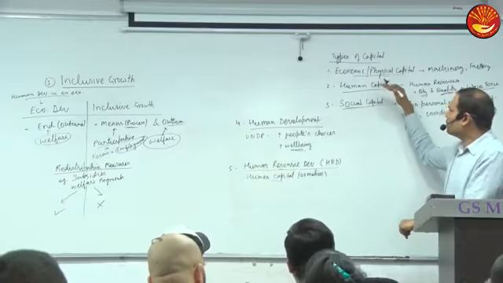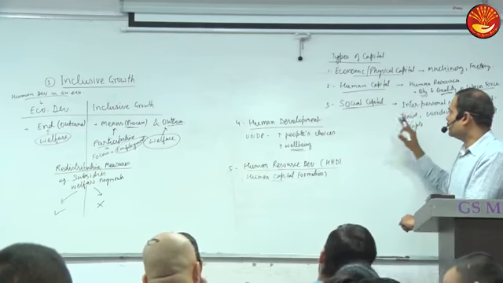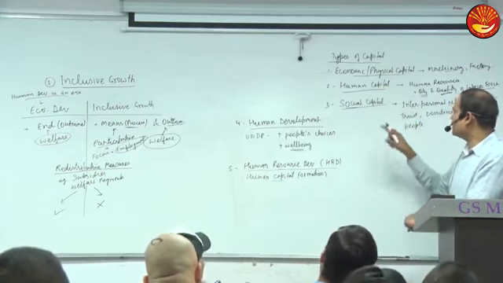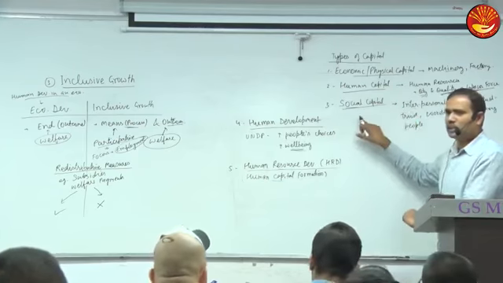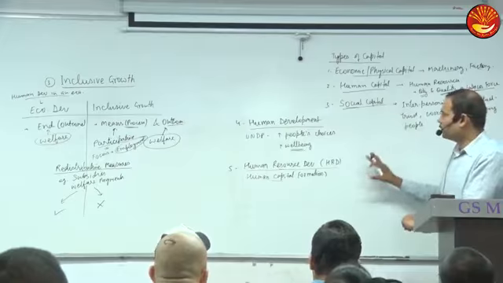So these are three types of capital: economic or physical capital, human capital, and social capital. In prelims this year they have asked what is social capital. Okay, so clear?